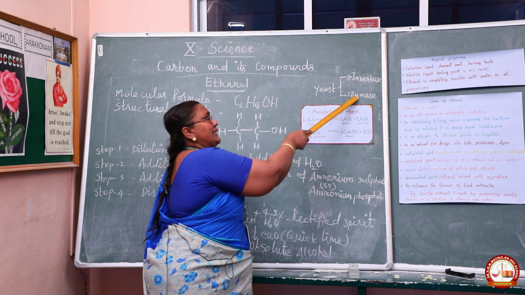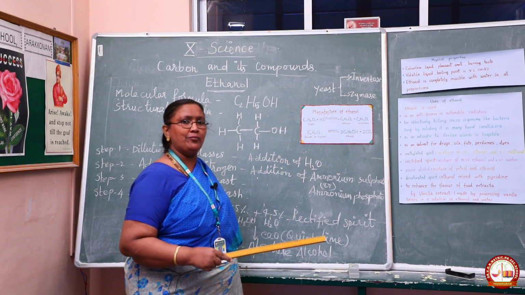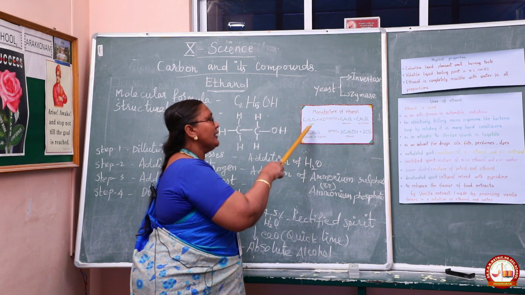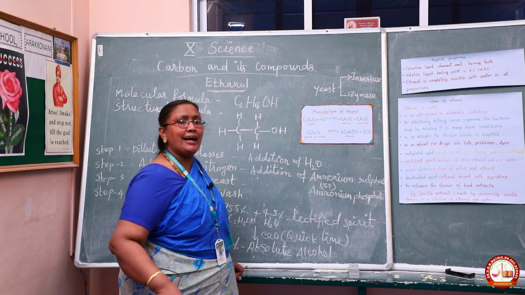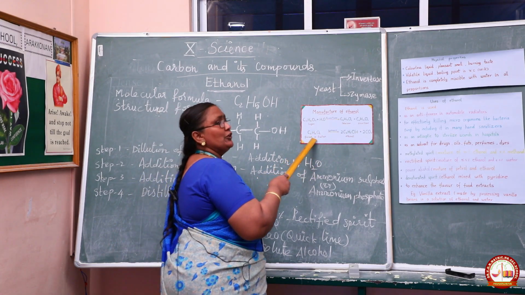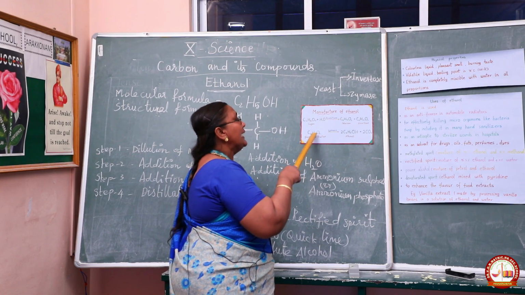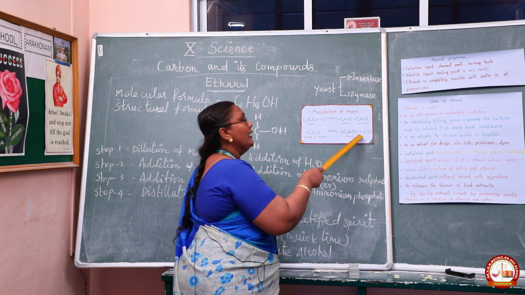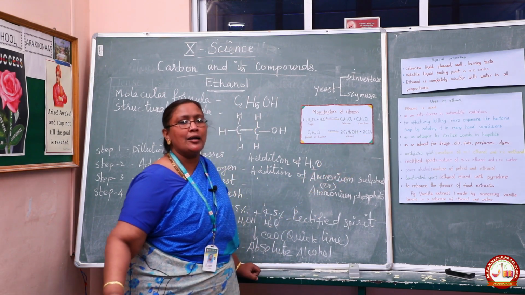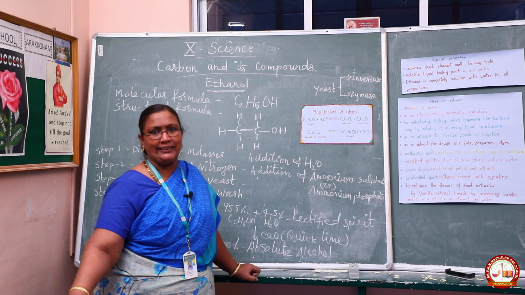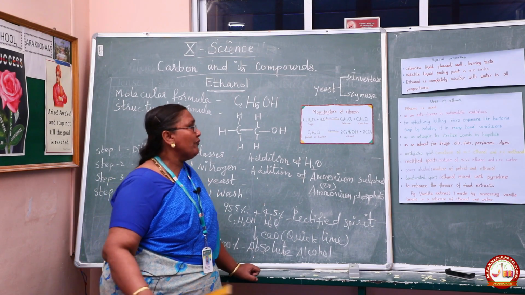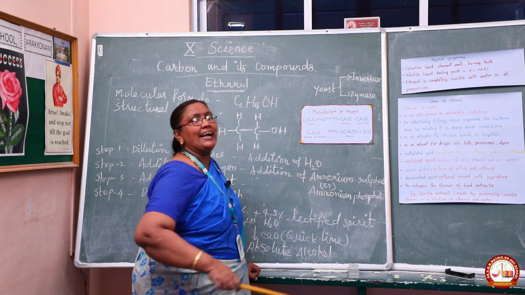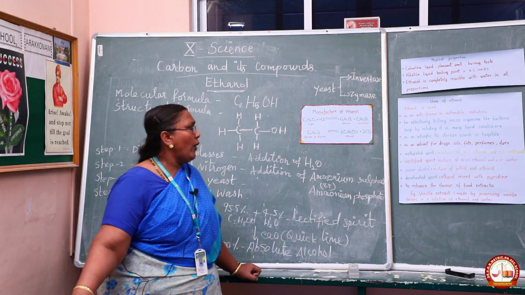Then another enzyme present in yeast. What enzyme? Very good, zymase. Zymase converts glucose or fructose into ethanol and carbon dioxide. The formula for glucose you know very well, C6H12O6, is converted into C2H5OH, that is ethanol, plus CO2. CO2 is carbon dioxide, a byproduct. Are you able to follow, students? So we converted sucrose into ethanol. But this is not 100% alcohol. So what can we do?